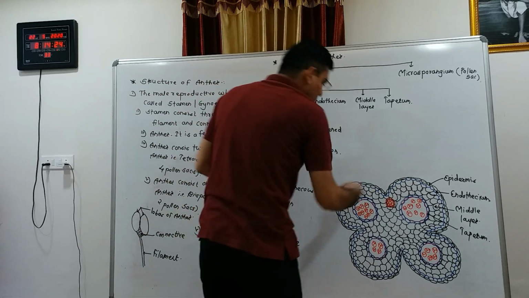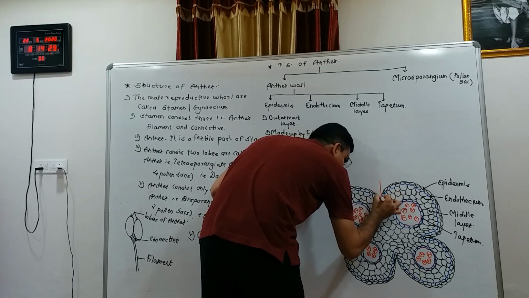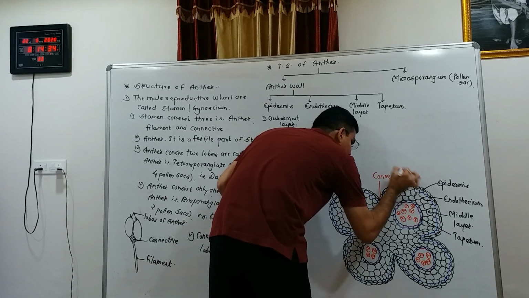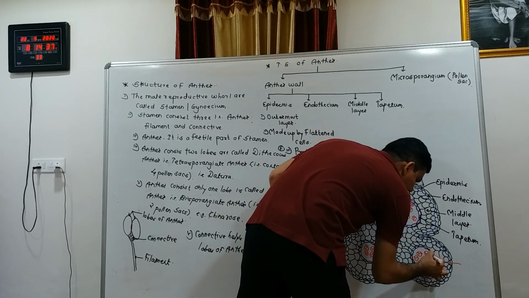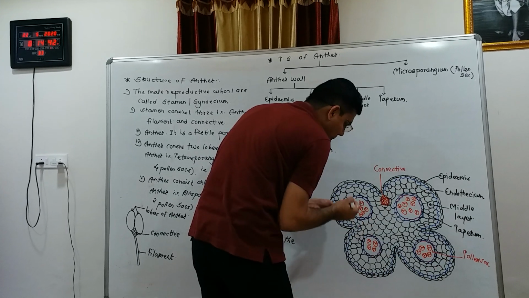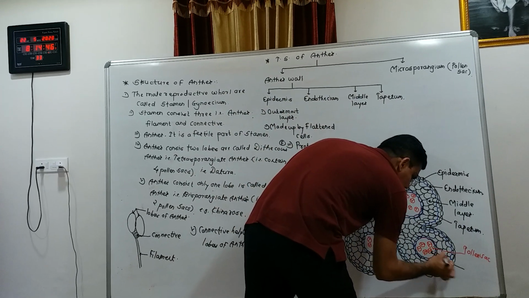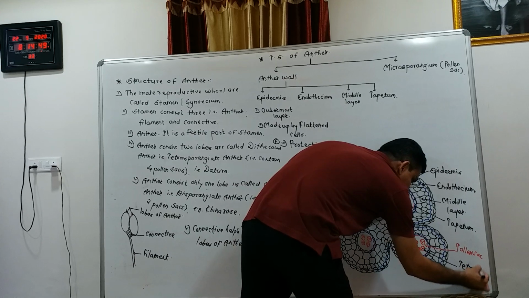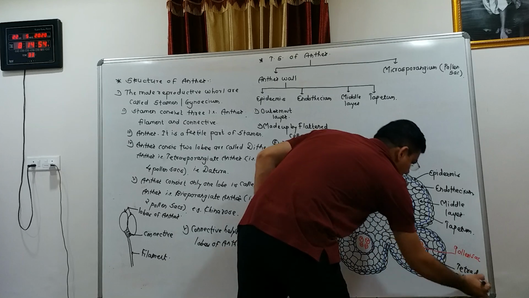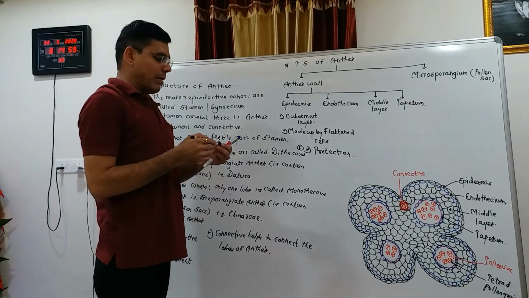Okay, the two lobes of the anther are connected with each other by parenchymatous tissue. They are called the connective. These structures are called pollen sacs. Inside the pollen sac, this sporogenous tissue is present, and it develops the tetrad pollen grains. Okay, so now we will discuss the endothecium.